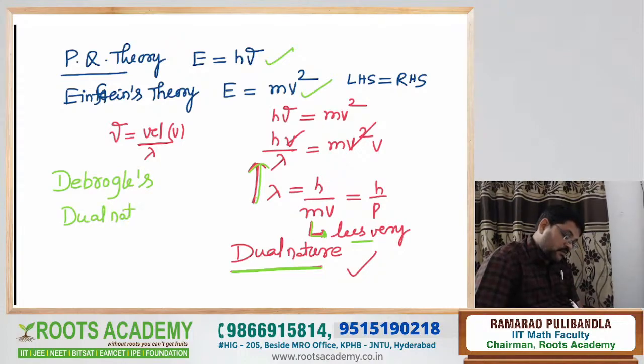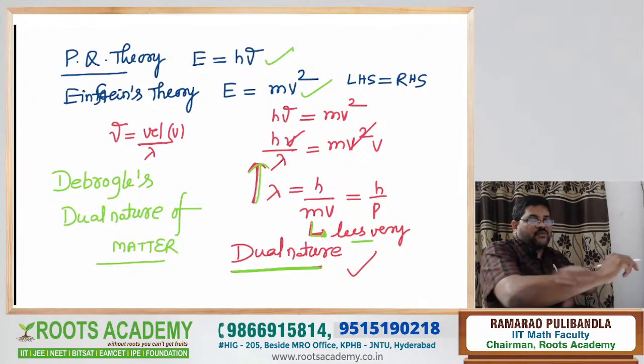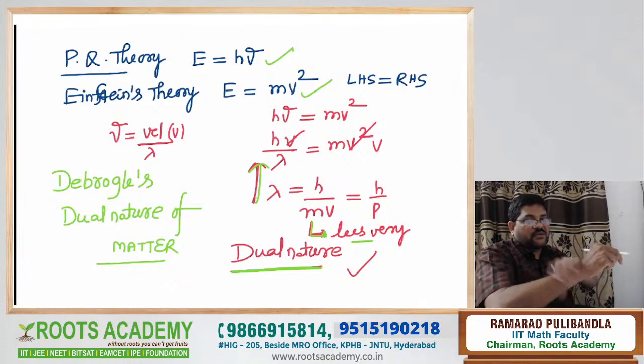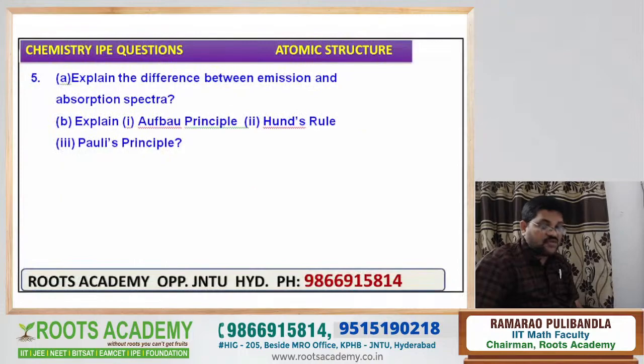But that matter is composed of microscopic particles. De Broglie's dual nature of the matter. This is the explanation. The important point is that the matter is composed of microscopic particles like atoms and molecules, because atoms and molecules are also microscopic. They are not visible. Our human body is made up of skin, and our skin is made up of carbon. But carbon is not visible to the naked eye. They are microscopic in nature. Yes, that is one of the 4 marks questions. Understood what I am saying?